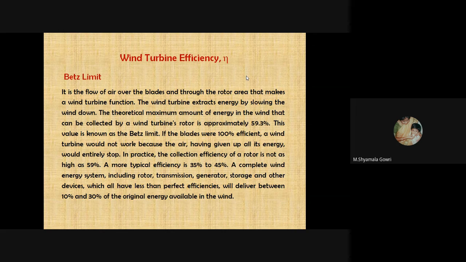If the wind blades were 100% efficient, the wind turbine would not work, because having given up all its energy, the wind would entirely stop. In practice, the collection efficiency of a rotor is not as high as 59%. The practical efficiency is only 35 to 45%. A complete wind energy system, including rotor, transmission, generation, storage, and other devices, which all have less than perfect efficiencies, will deliver between 10 to 30% of the original energy available in the wind.